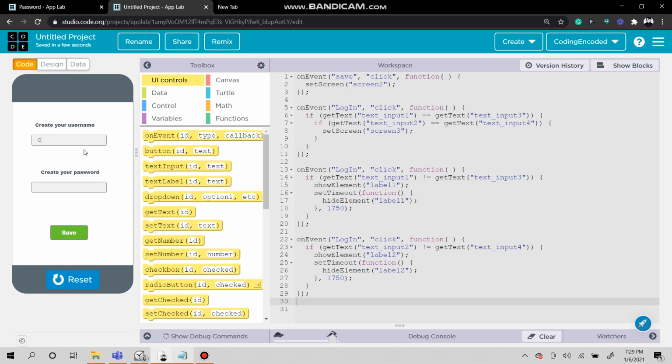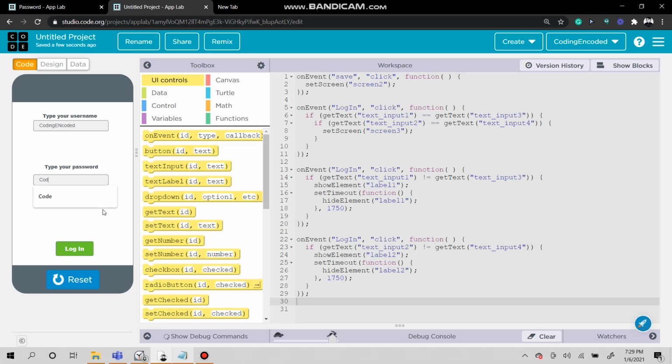Now codingencoded. I'm just going to copy and paste this code, save, copy and paste here, and then code. I accidentally put another D. And then bam, this is going to be incorrect. I'll do that and then put an extra D here.